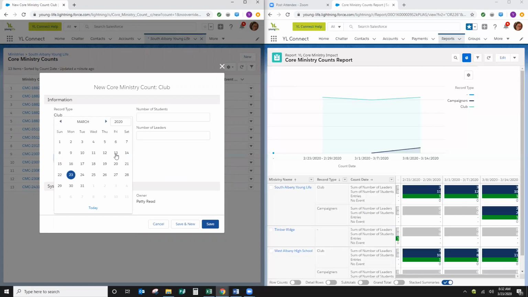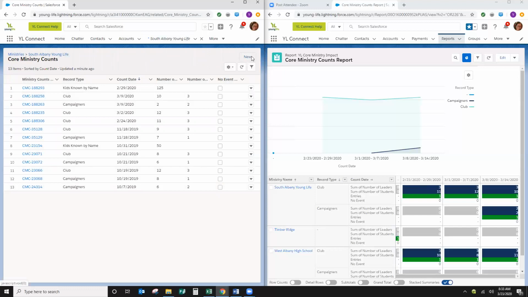So your latest week was the 9th. So it would be do an entry for this week here. If you didn't have anything, which I know we were doing no big group meetings, if you didn't do anything online, like some areas are starting to do a big Zoom call, club, or campaigners, you don't have to do that. This is a tough time, so don't worry. But I would pick a date during this week and then use the no entry function or the no event button.